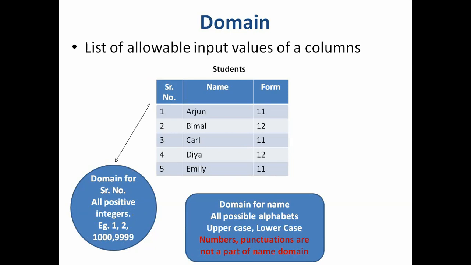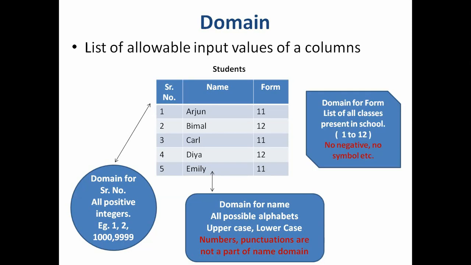The domain for the name column will be all possible alphabets, maybe in uppercase or lowercase. But what doesn't make a domain for this is numbers or punctuation, because a name cannot have numbers, a name cannot have any punctuation sign. So numbers, punctuation, symbols are not a part of the name domain. What is part of the name domain? All possible alphabets in any case.